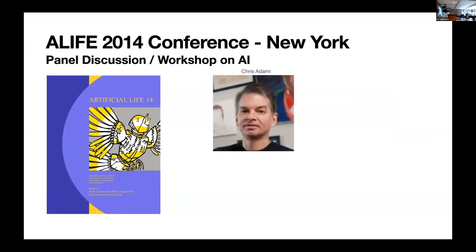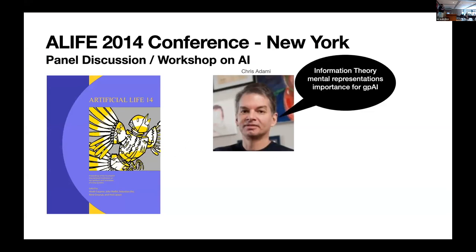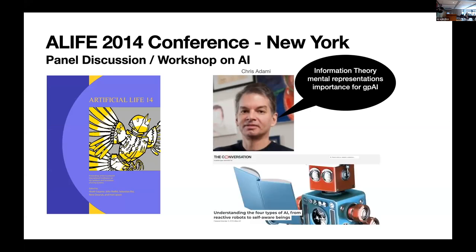All of this started, I guess, at ALIFE 2023. We had a workshop or panel discussion about artificial intelligence, and my collaborator, Chris Adami, was talking about information theory, mental representations, and how all of that amounts to general purpose artificial intelligence. It was a very cool discussion. And I pretty much wrote up the core idea as a blog post for the conversation and called it, understanding the 4 types of artificial intelligence through the light of information theory.